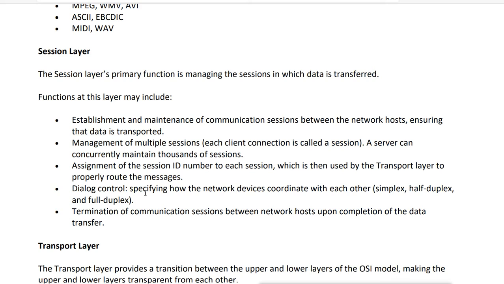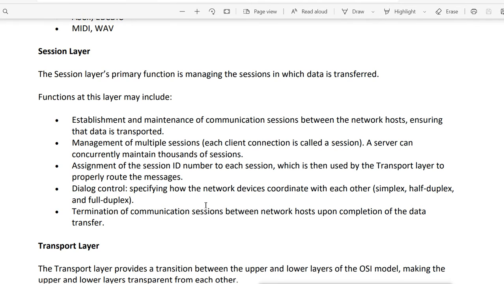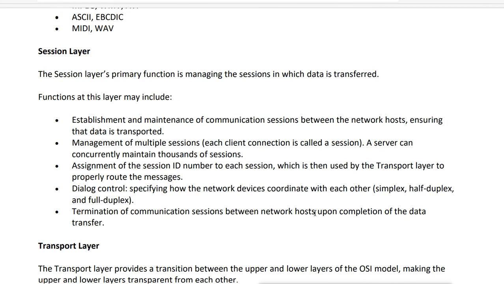Then dialog control specifies how the network devices coordinate with each other, like simplex, half duplex or full duplex. It will be defined by the session layer. Then there is termination of the communication session between network hosts upon completion of the data transfer. When the data is completely transferred, the session layer will also terminate the session. So establishment, maintenance, and finally termination is the job of the session layer. Completely, it is managing the sessions.